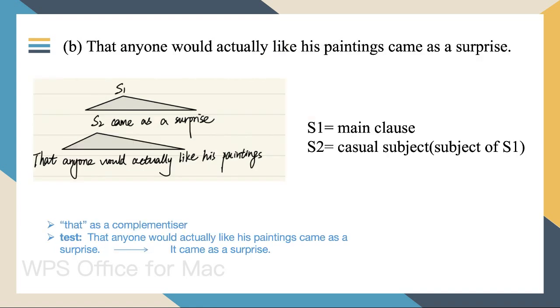B. That anyone would actually like his paintings came as a surprise. In this sentence, sentence 1 is came as a surprise. Sentence 2 is that anyone would actually like his paintings. Sentence 1 is the main clause. Sentence 2 is a clausal subject of sentence 1. Here, that is a complementizer. We can test by saying: that anyone would actually like his paintings came as a surprise. It came as a surprise. So this confirms that the that clause is functioning as a subject.